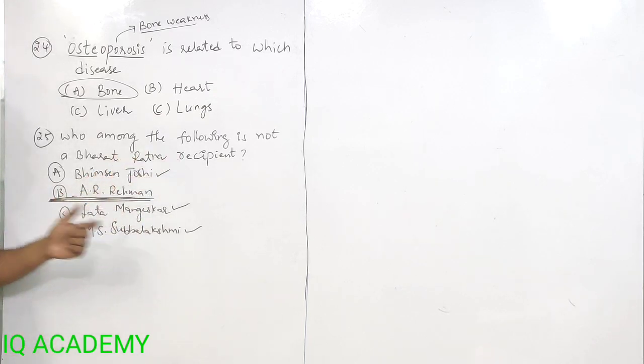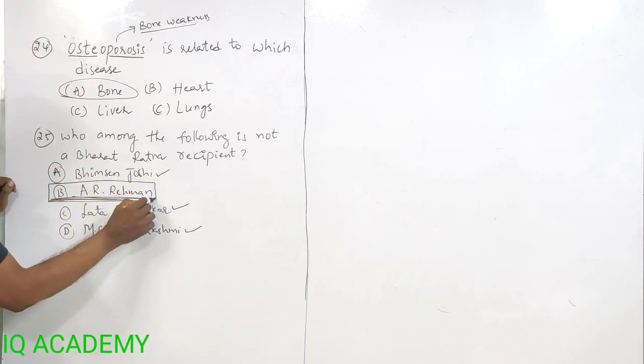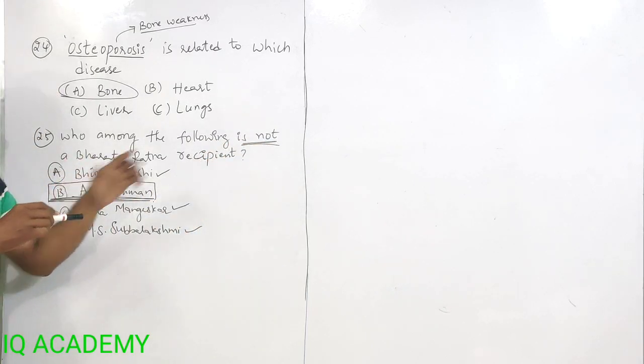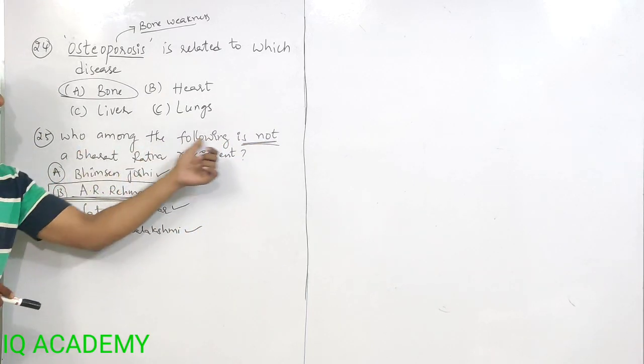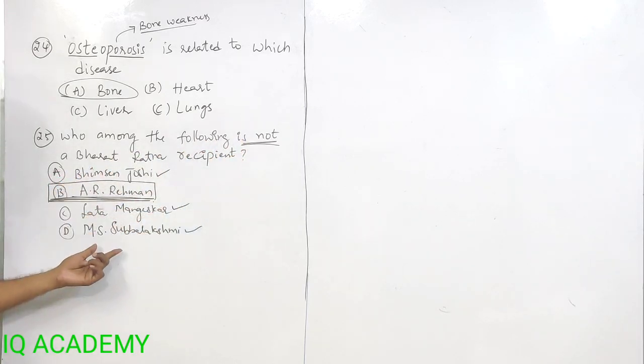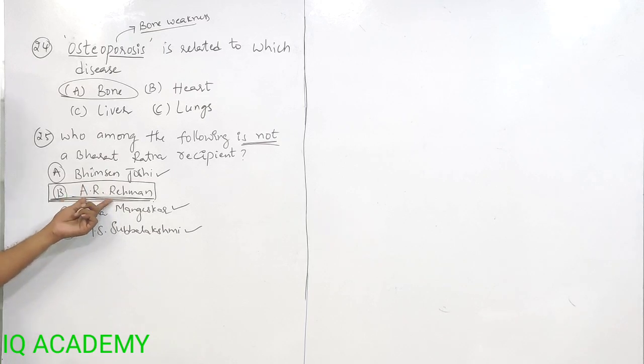So read the question properly. Whom among the following is not a Bharat Ratna recipient? So these three are Bharat Ratna recipients. Only A.R. Rahman is not the recipient of Bharat Ratna yet. So answer is A.R. Rahman.